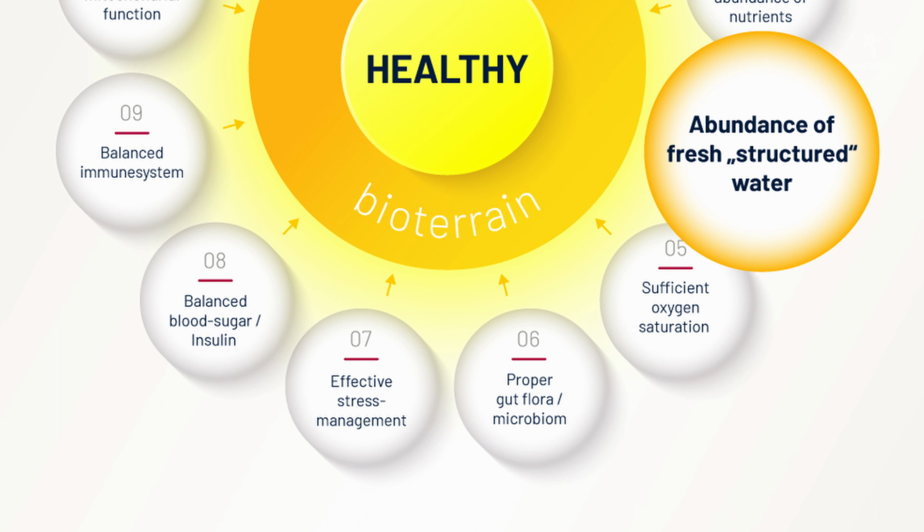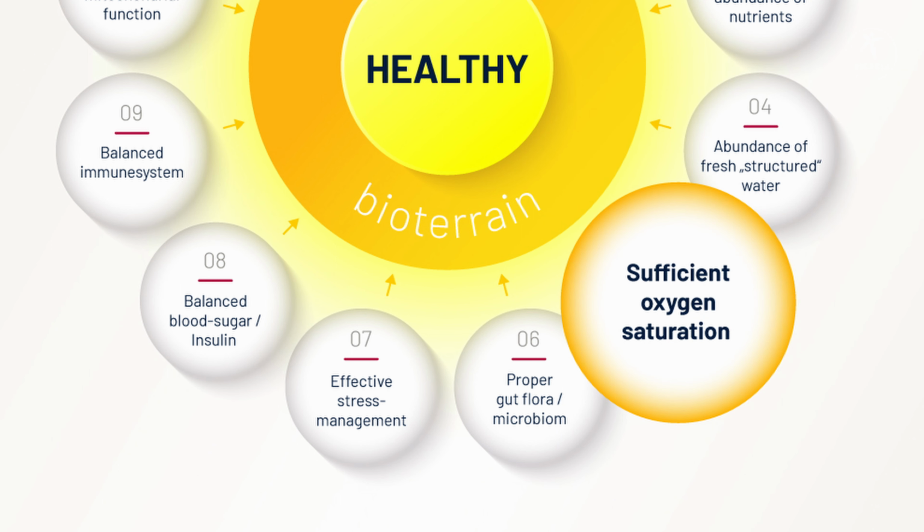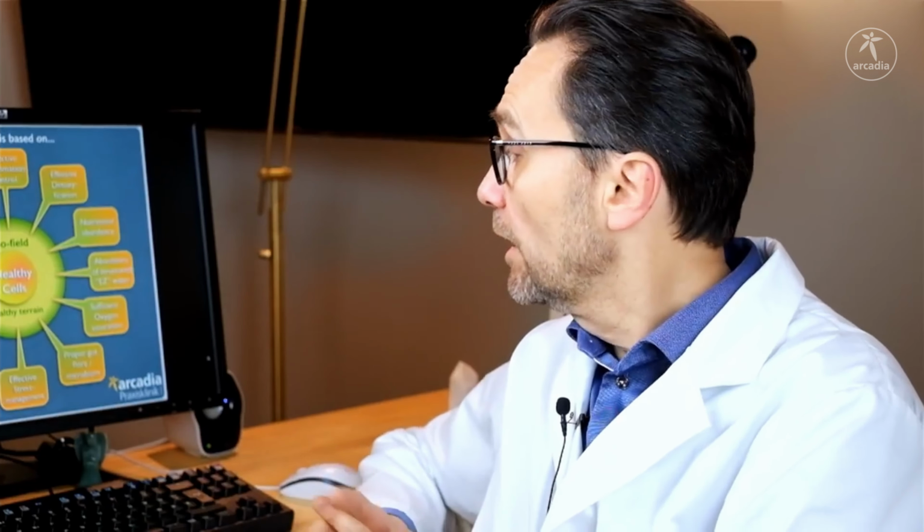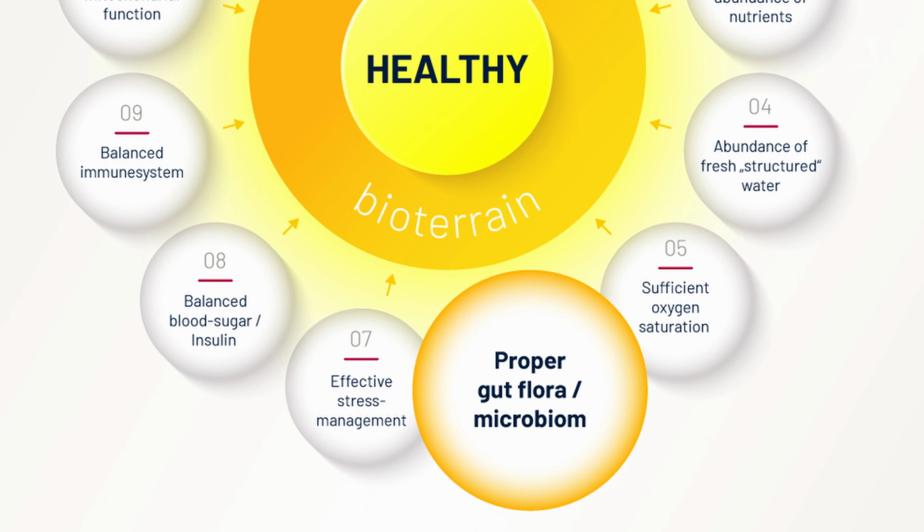So we have to provide structured, healthy water to our body and sufficient oxygen is needed. If you don't get it from nature, if your breath is too short, if your breath depth is too shallow, you need to learn to breathe more healthily. You need to spend more time in nature and inhale oxygen, and you need to enhance the oxygen saturation by special medical treatments that we provide to our patients.